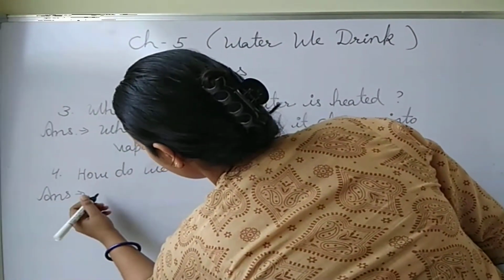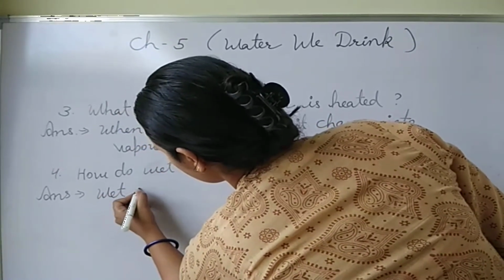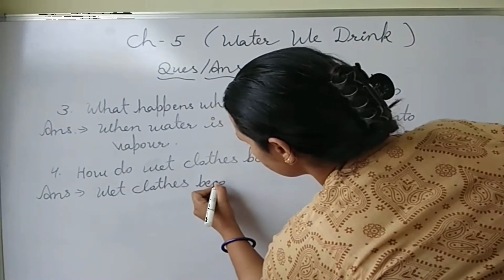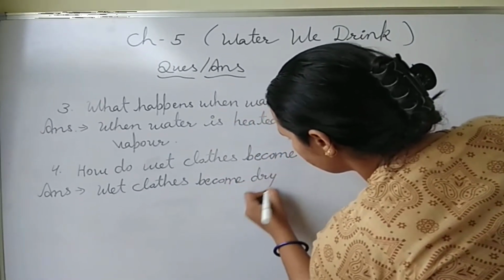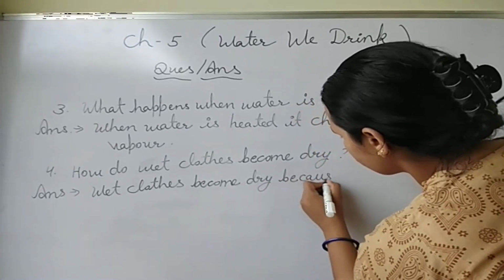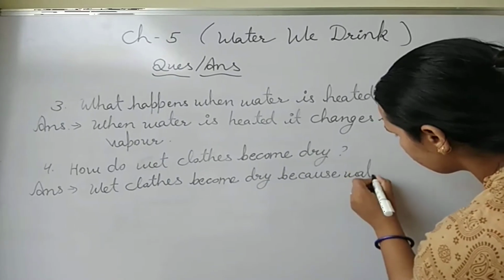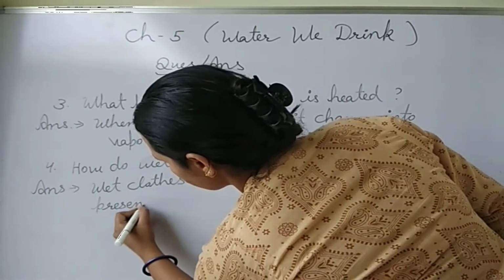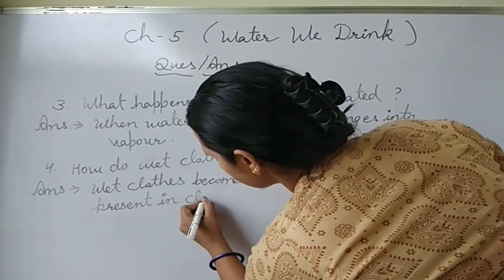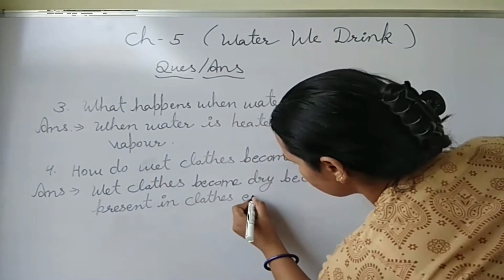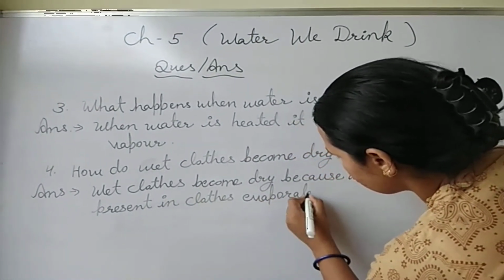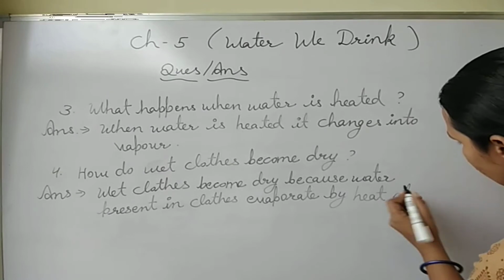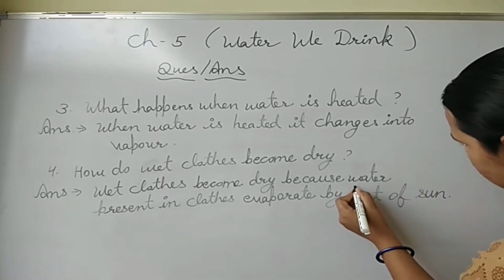So the answer is, wet clothes become dry because water present in clothes evaporates by the heat of the sun.